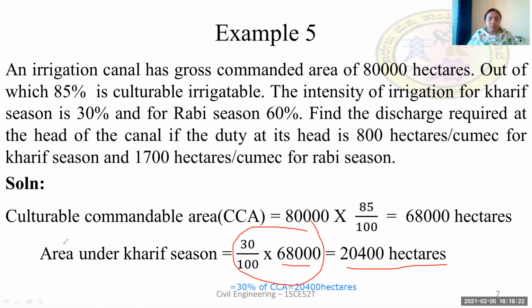We know that the area under Kharif season is 30% of the CCA. We have already calculated that CCA is 68,000 hectares. So 30% of 68,000 gives 20,400 hectares. So the area that can be used under Kharif season is 20,400 hectares.